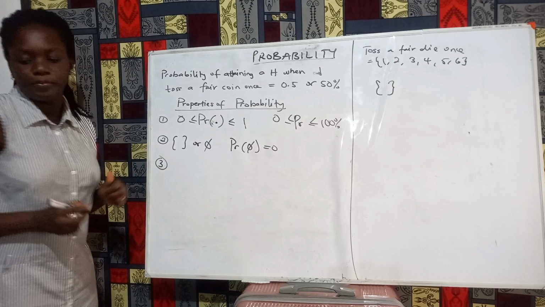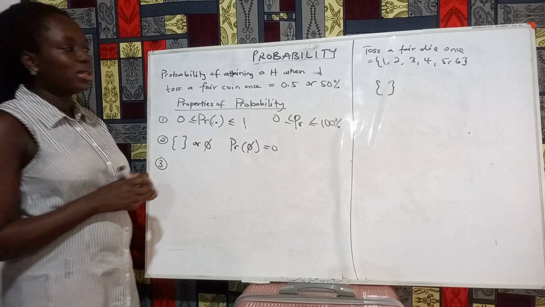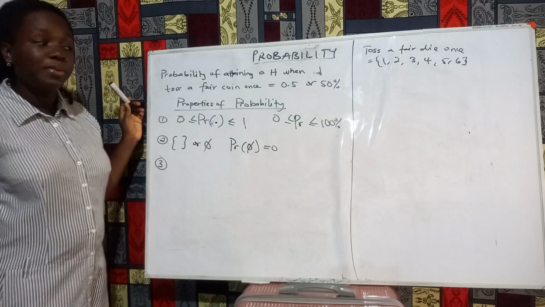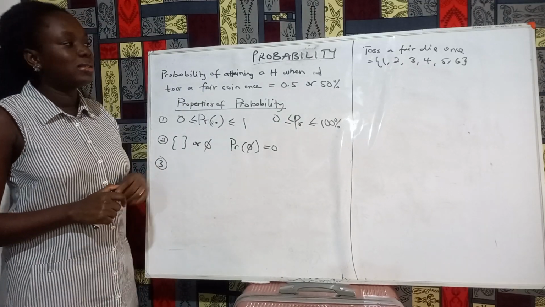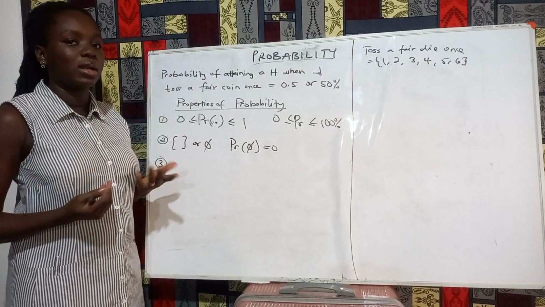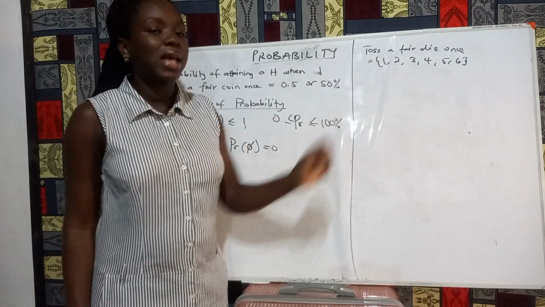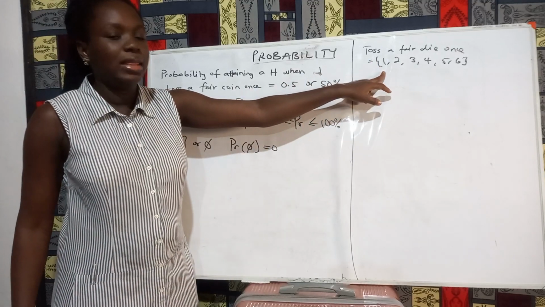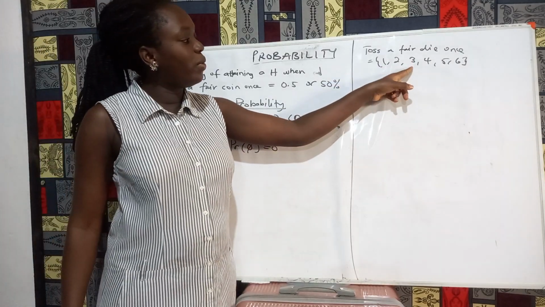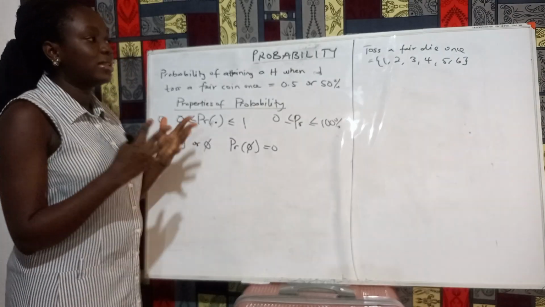Let's look at the third property. The probability of a sample space is always 1. Back to this example of tossing a fair die once. A sample space, from a first semester's class, is the set consisting of all possible elements or all possible outcomes of an experiment. If I toss a fair die once, these are all the possible outcomes I can get. None is left out, and there's nothing here that is not possible. So it's exhaustive. I will either get a 1, a 2, a 3, a 4, a 5, or a 6. Okay. So this is the sample space of the experiment of tossing a fair die once.